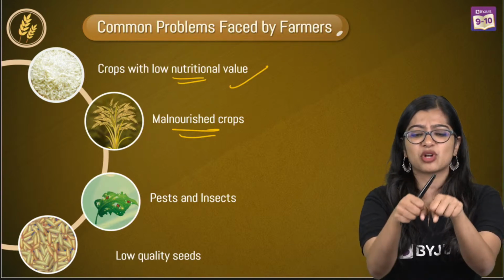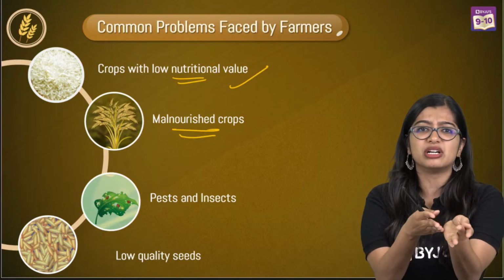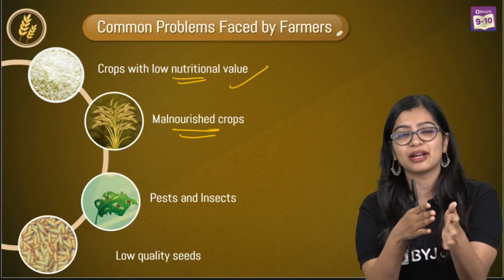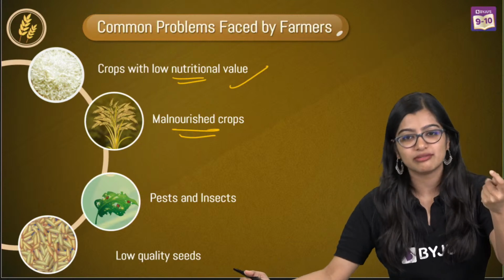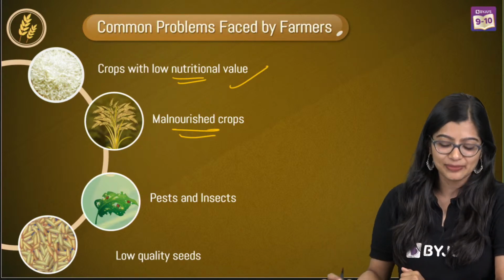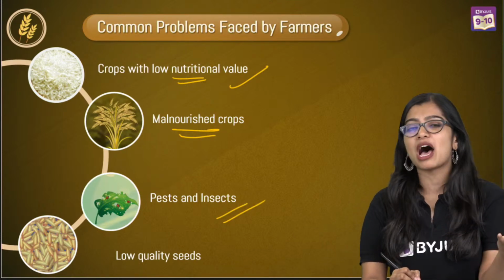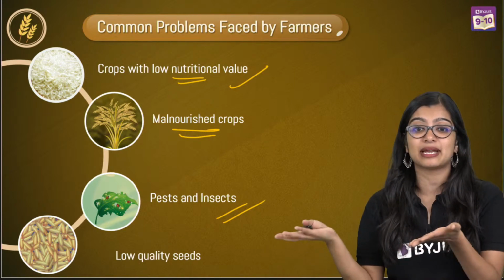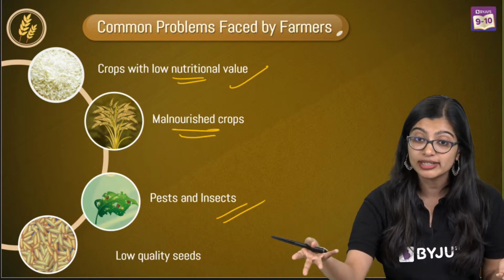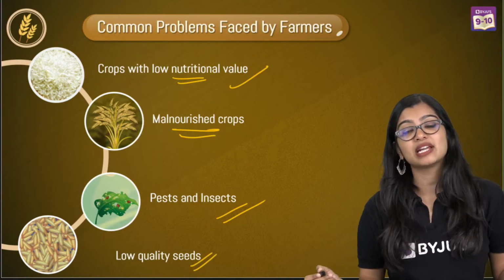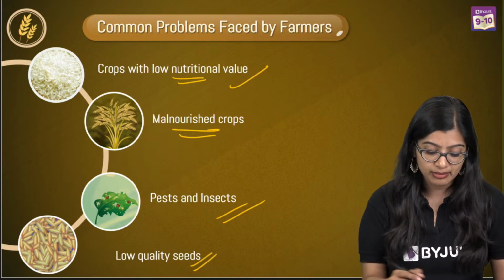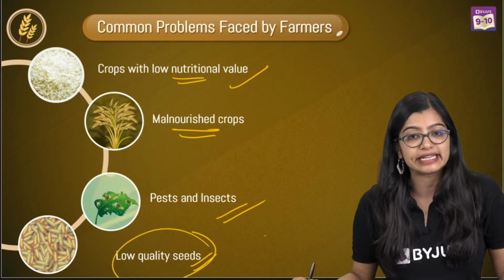And you see, sometimes all these vegetables look very brittle. It looks very sad. I don't know how else to describe this. Sometimes they look very weak and brittle. And in some cases, poor plants are getting attacked by insects and pests. Pests are nothing but unwanted animals that are feeding on it. And sometimes at the end of the day, when the harvest has come, they have low quality seeds, right?